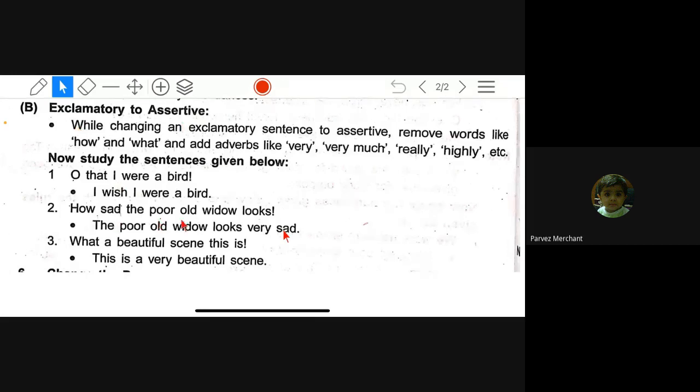How sad the poor old widow looks. See, in this sentence, how is given, so we use the word very. If what is given, then the article a or an will come. If the exclamatory sentence starts with what, then in the assertive sentence we have to use the article a or an. If the exclamatory sentence starts with how, then we have to use the word very in the answer. You get it?